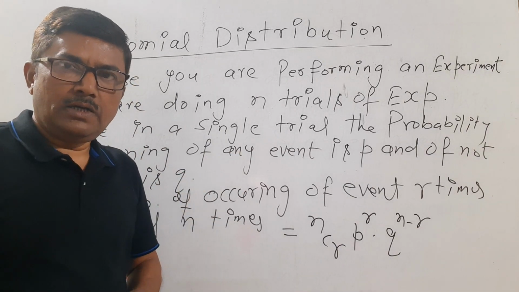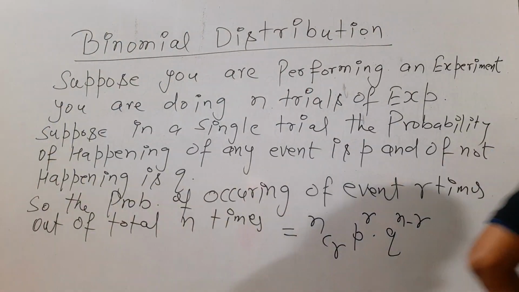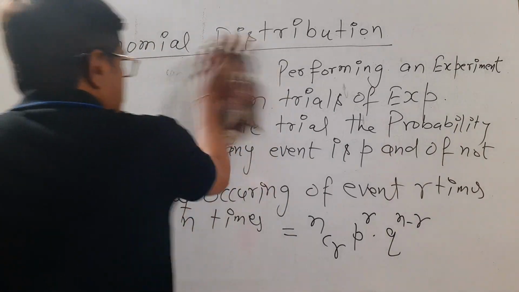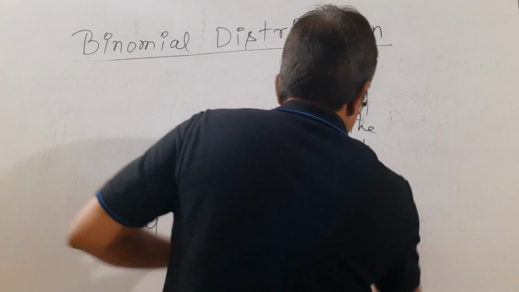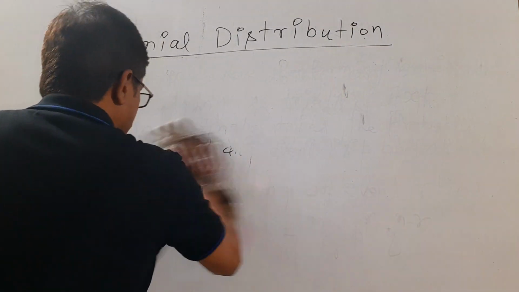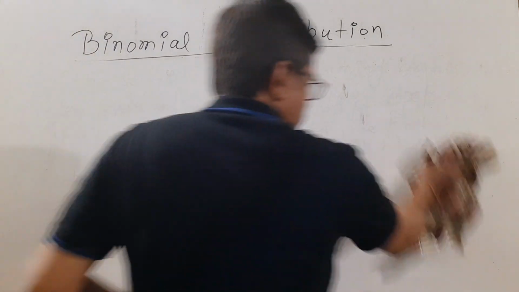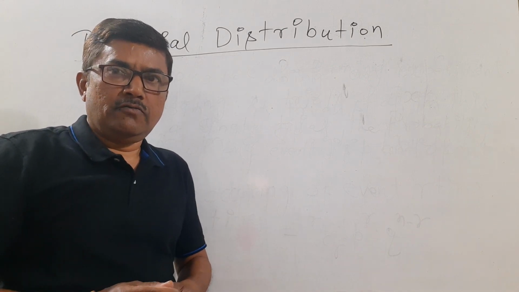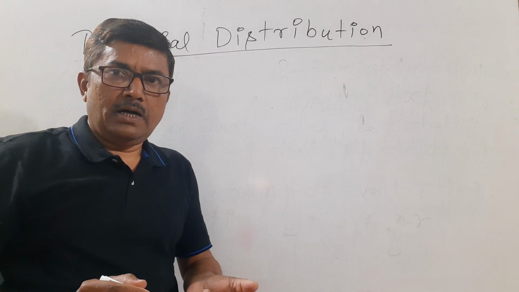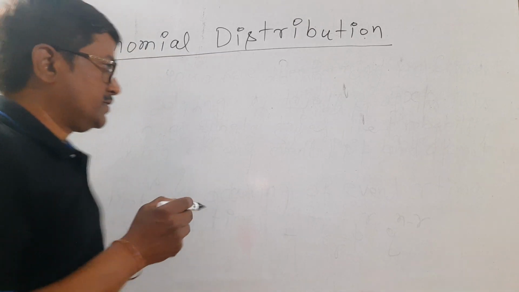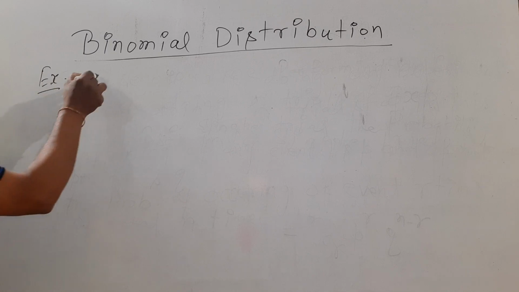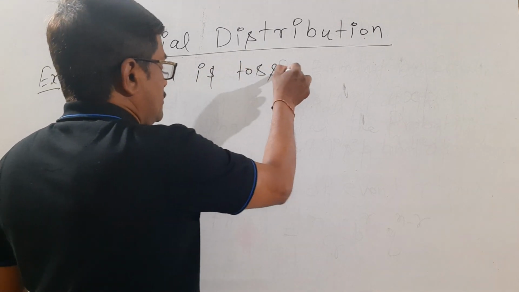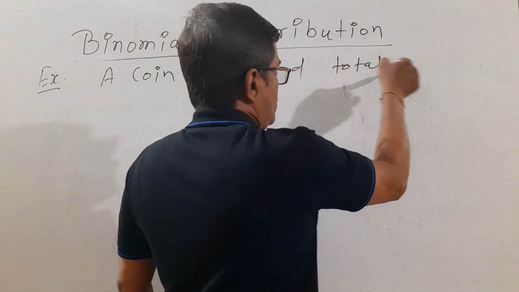Now I go to the example. I am taking the same example which I discussed while explaining the concept. A coin is tossed total 10 times.